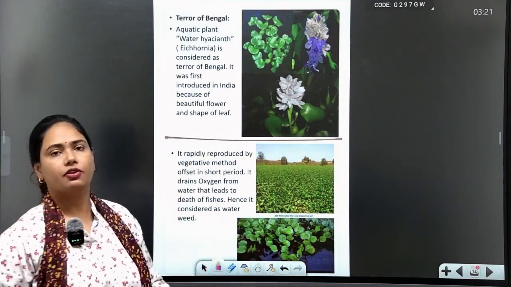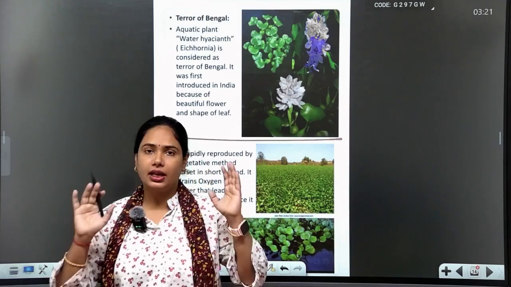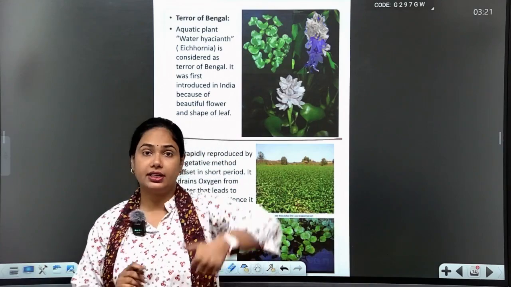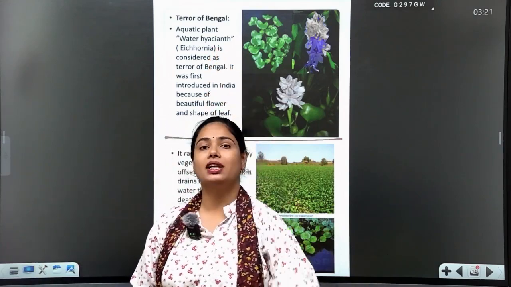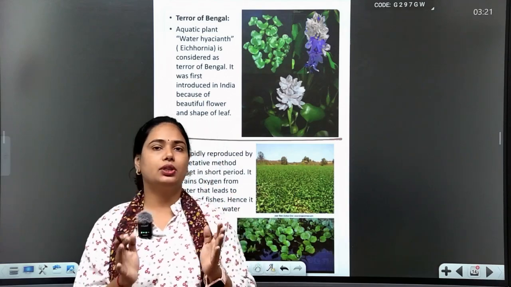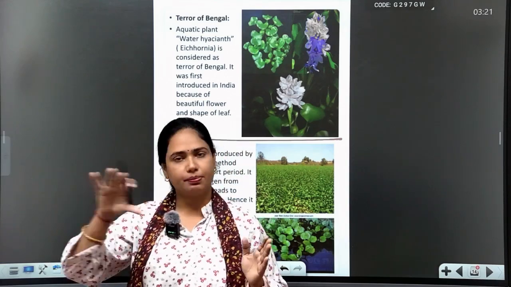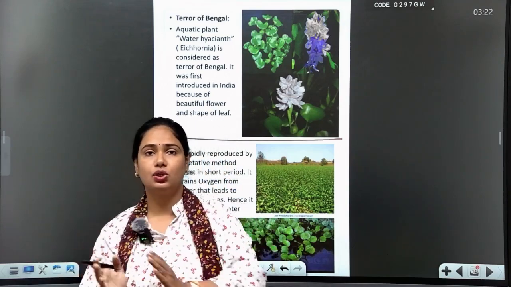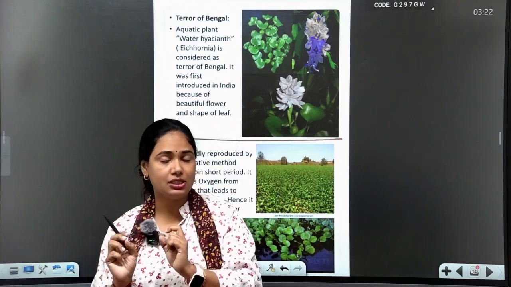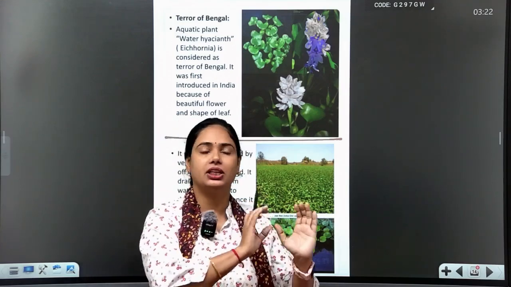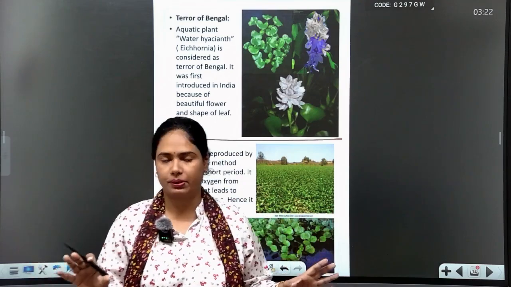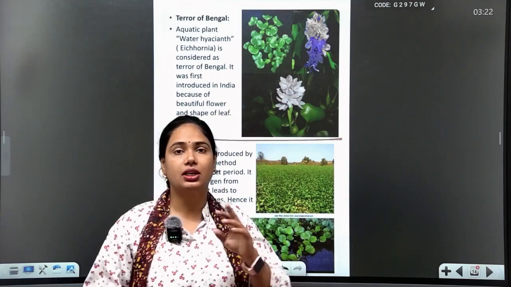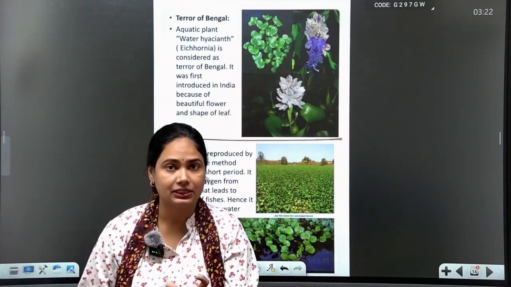Now we have to discuss another topic which is related to the terror of Bengal: water hyacinth. Listen, students, you studied lifespan, reproduction definition, reproduction types, asexual reproduction in animals and vegetative reproduction in plants. You already studied all these topics. But now we have to study one important plant separately.